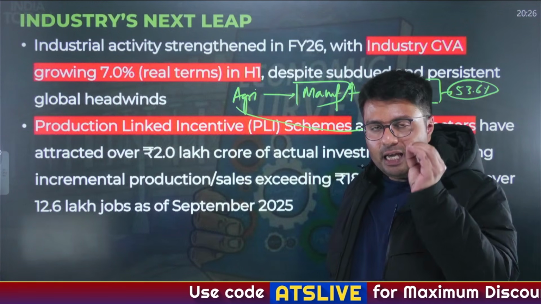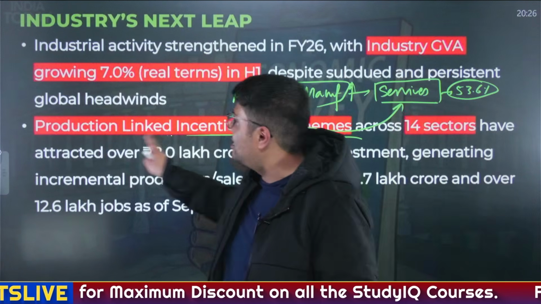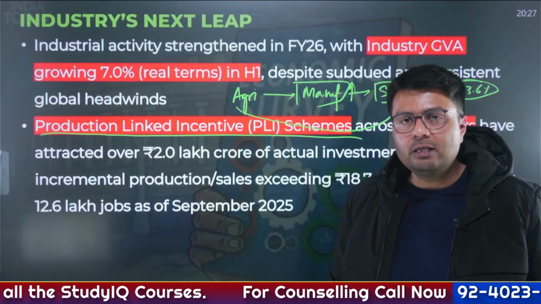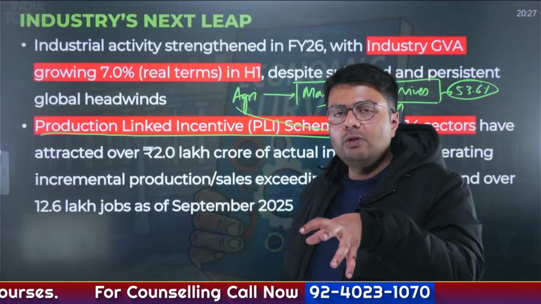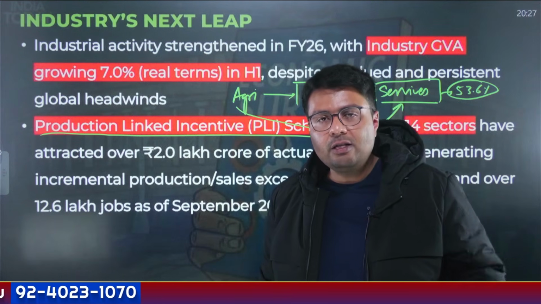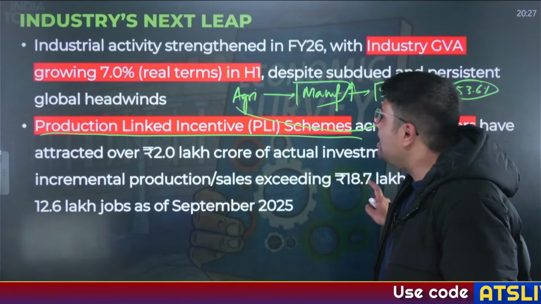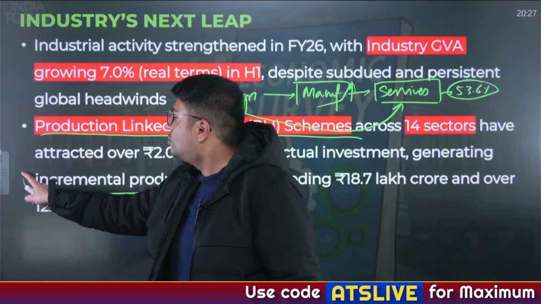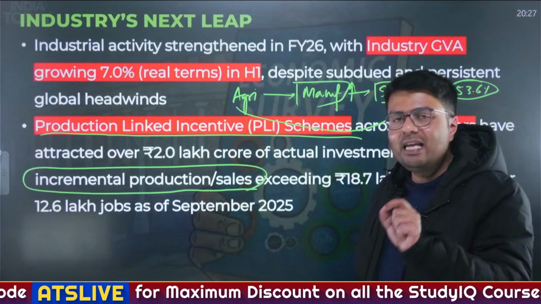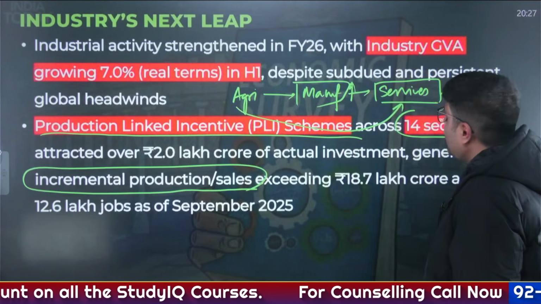Now, one important initiative that has been introduced by the government is the Production Linked Incentive scheme. In the PLI scheme, whichever company subscribes to the scheme, the increase they have got in their production levels after subscribing will be eligible for incentives by the government, called incremental production or sales. So after subscribing to the scheme, the increase in their sales and production will get incentivized by the government. And how many sectors are covered in it? 14 sectors are covered in it.